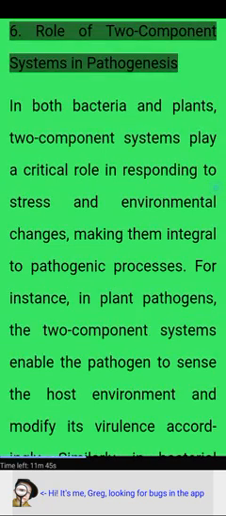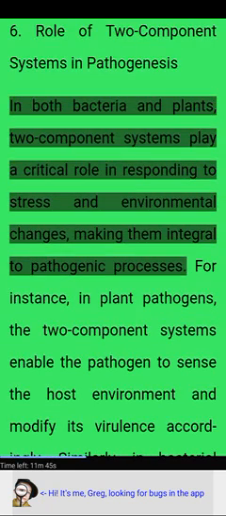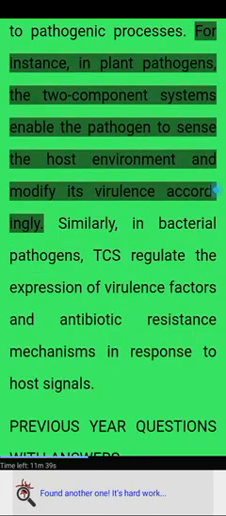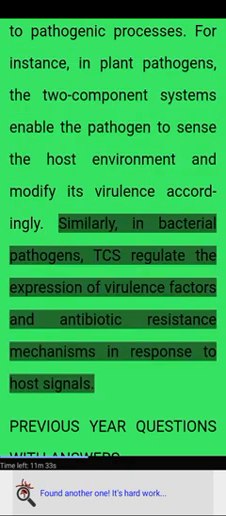6. Role of two-component systems in pathogenesis. In both bacteria and plants, two-component systems play a critical role in responding to stress and environmental changes, making them integral to pathogenic processes. For instance, in plant pathogens, the two-component systems enable the pathogen to sense the host environment and modify its virulence accordingly. Similarly, in bacterial pathogens, TCS regulate the expression of virulence factors and antibiotic resistance mechanisms in response to host signals.